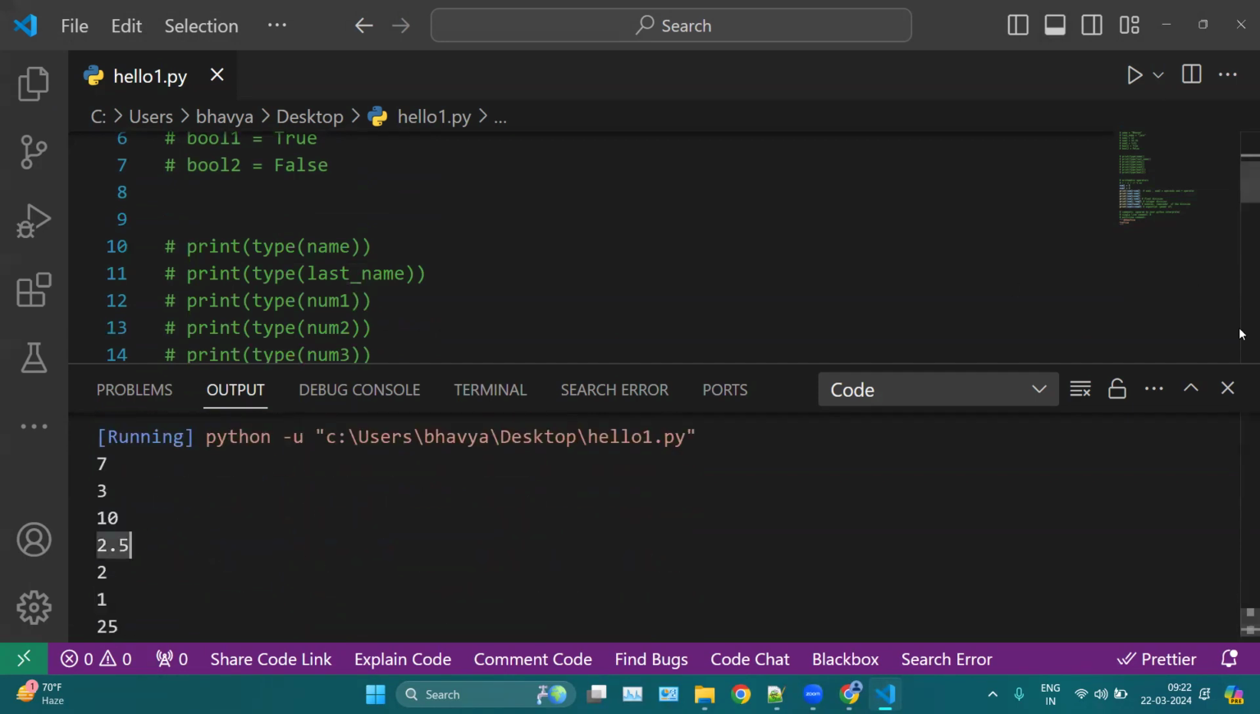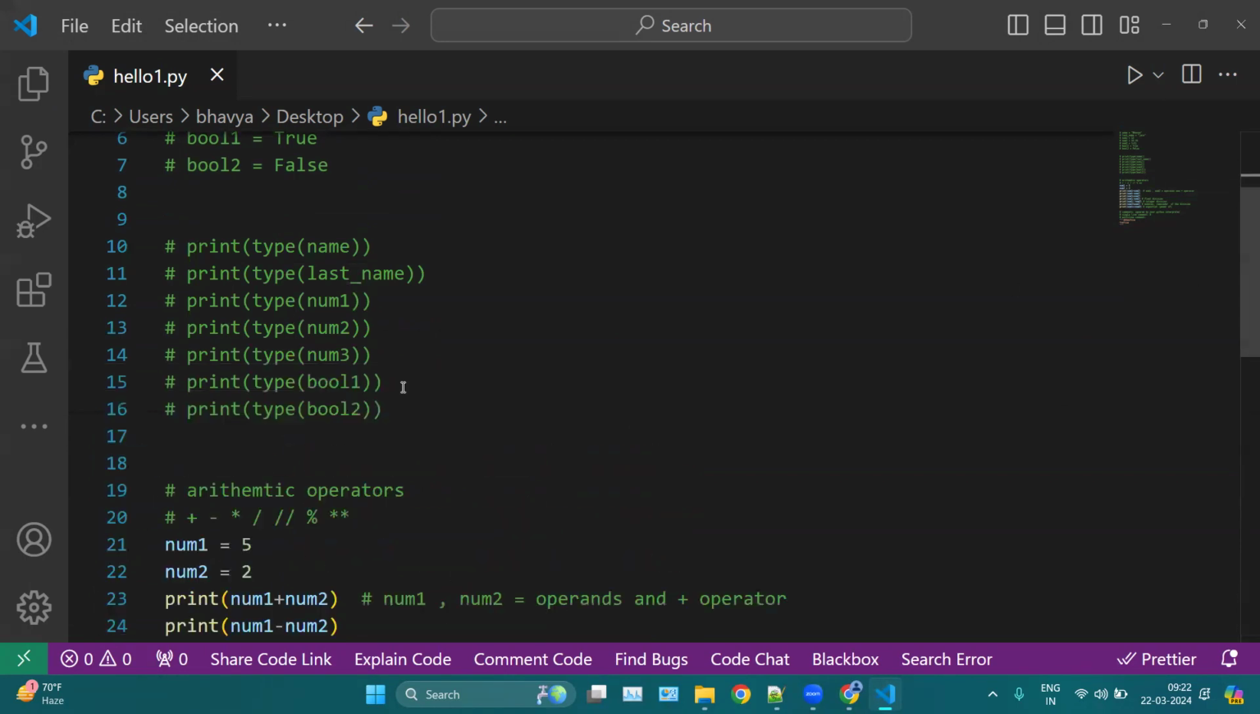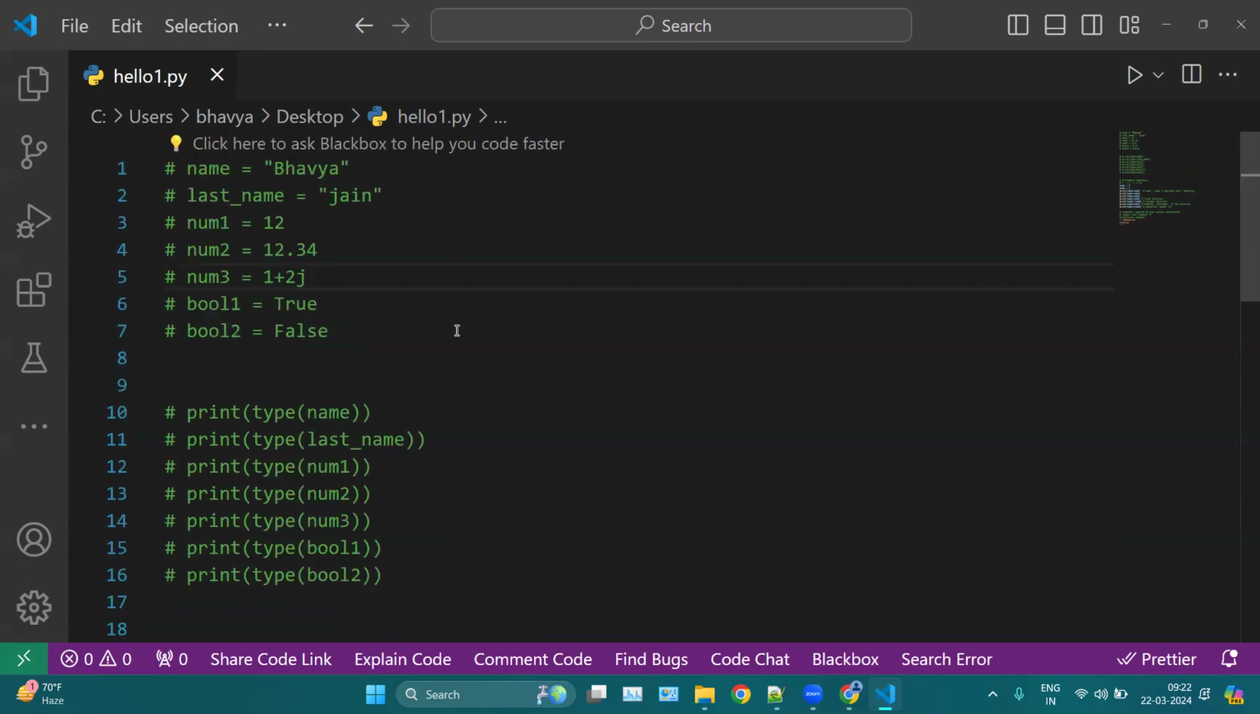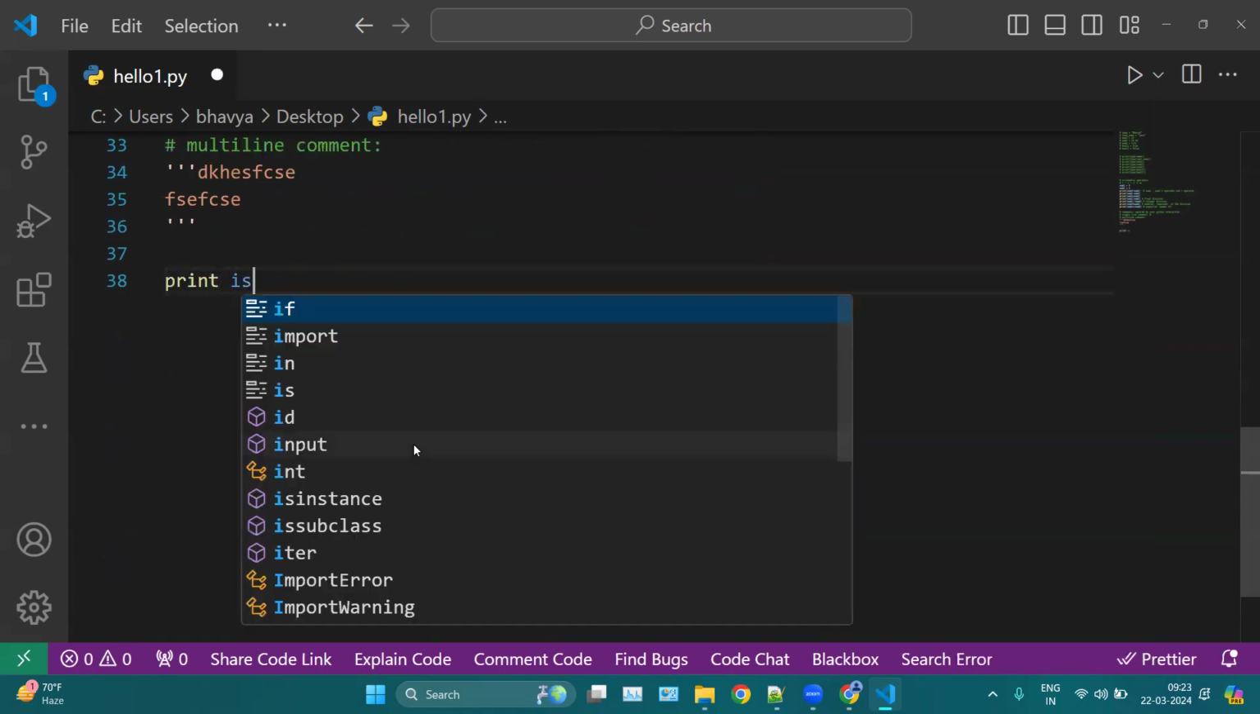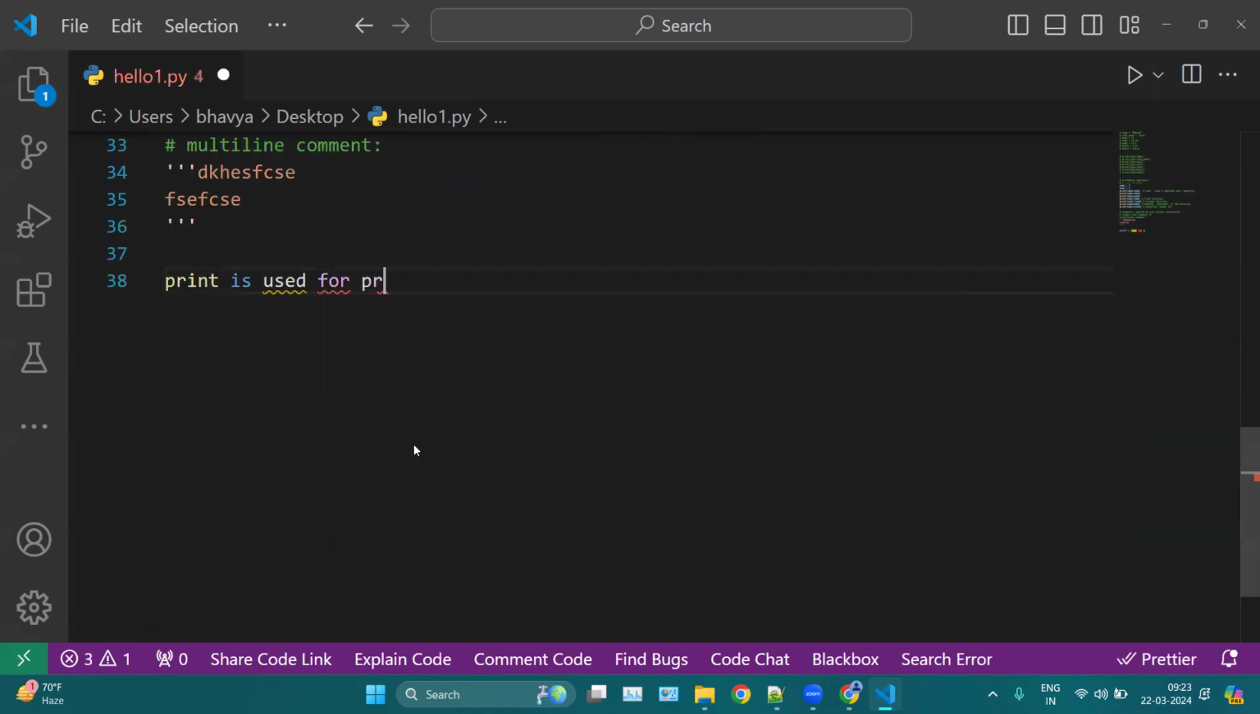So comments are anything ignored by your Python interpreter. Let's say you want to write something, for example that print is used for printing something, or we can say displaying something.